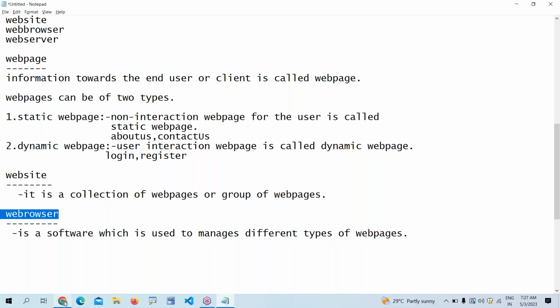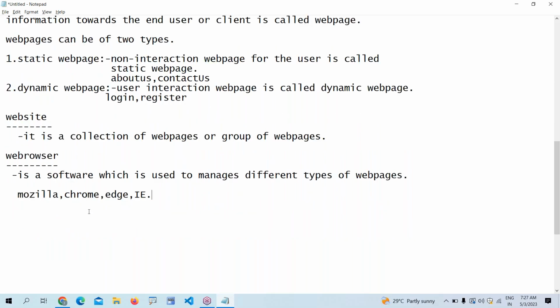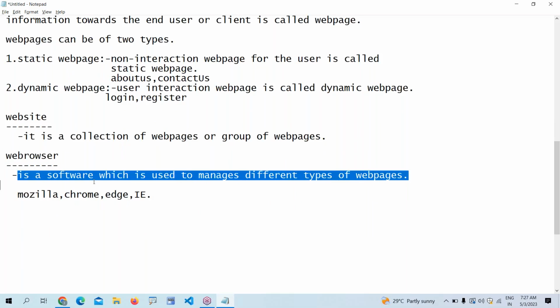Examples: Chrome is a browser, Edge is a browser, Mozilla is a browser, and Internet Explorer is a web browser. By using web browsers, we send requests through URLs. That is the address we are sending to the server. The browser is a software which is used to manage different types of web pages.